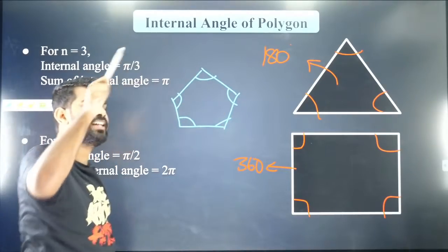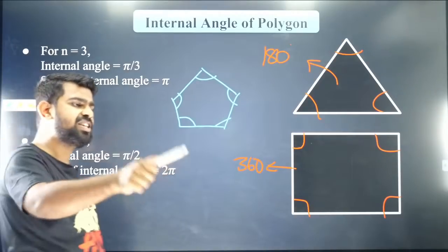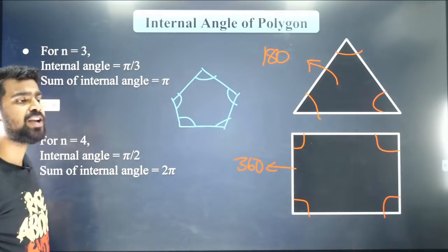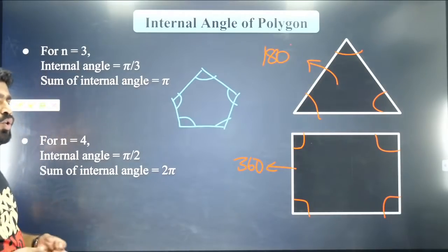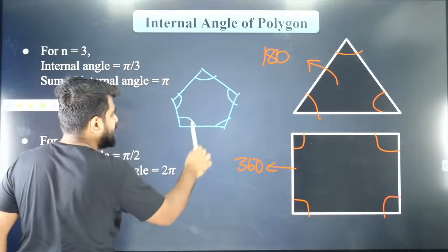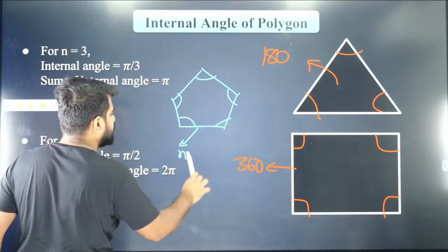Very good, Ishan. It is 540. Very good, Sanjeet, Aditya, Sai, Rishik, Chinmaya. Chinmaya, you have to check it, that's not right. Komal, very good. So the formula uses the number of sides. Here, the number of sides is 5.